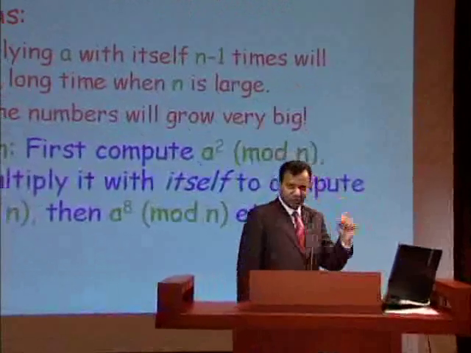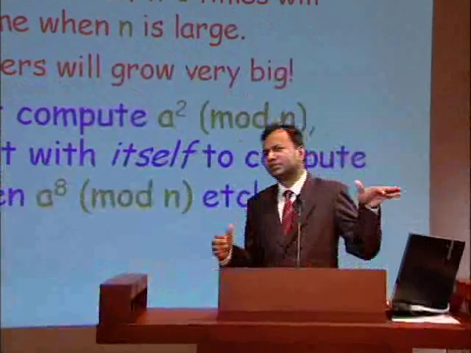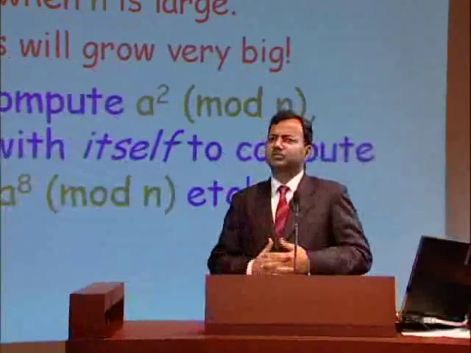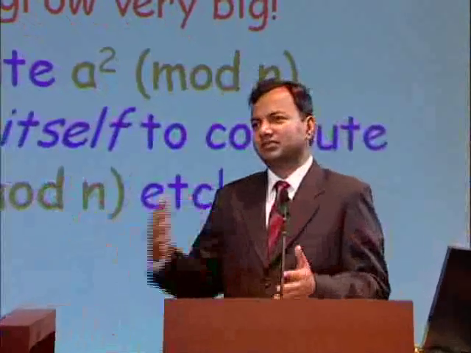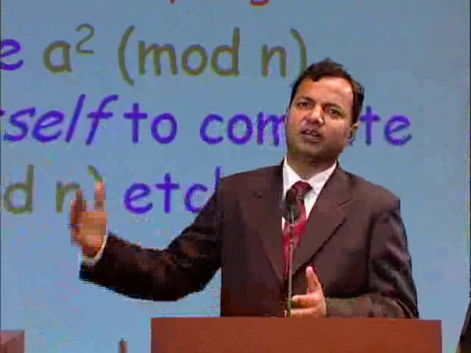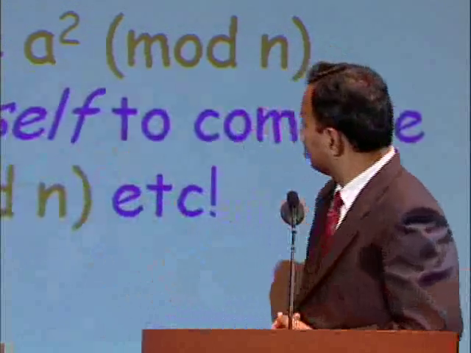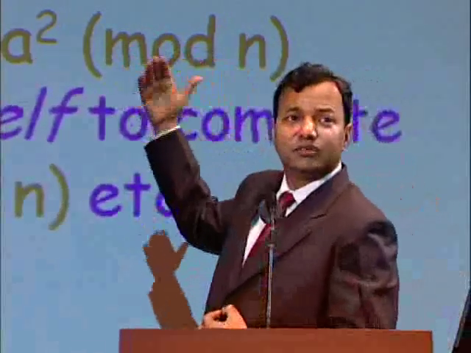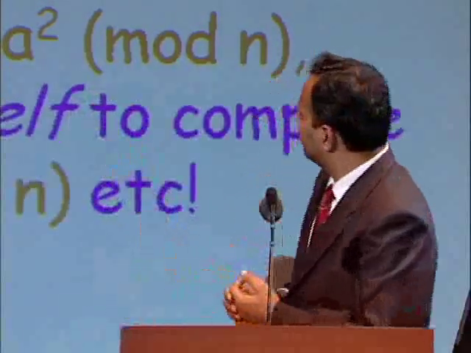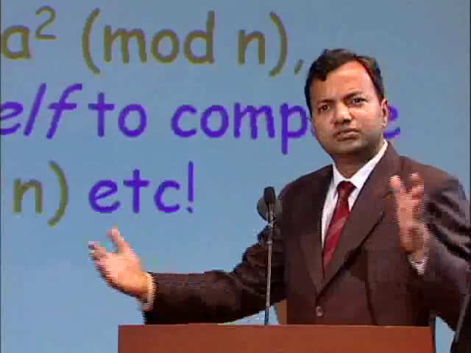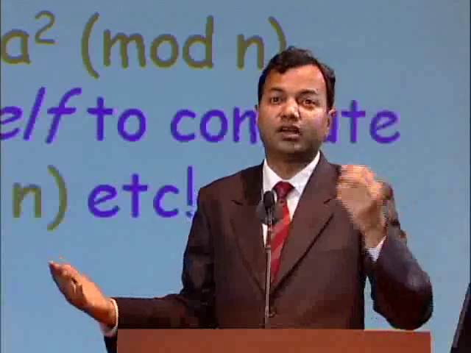But before looking at this, let's first see if it is really quick. Quick in the sense that we said the sieve of Eratosthenes can be used for testing primality of a number, but it is not quick in the sense that it takes a long time, generating all the numbers between 1 and n. So is this test really quick? Because here we need to take the nth power of a, which if you think about it, you multiply a with itself n minus 1 times. Secondly, the other problem is that the number a to the n could be extremely large, even for small a and small n.